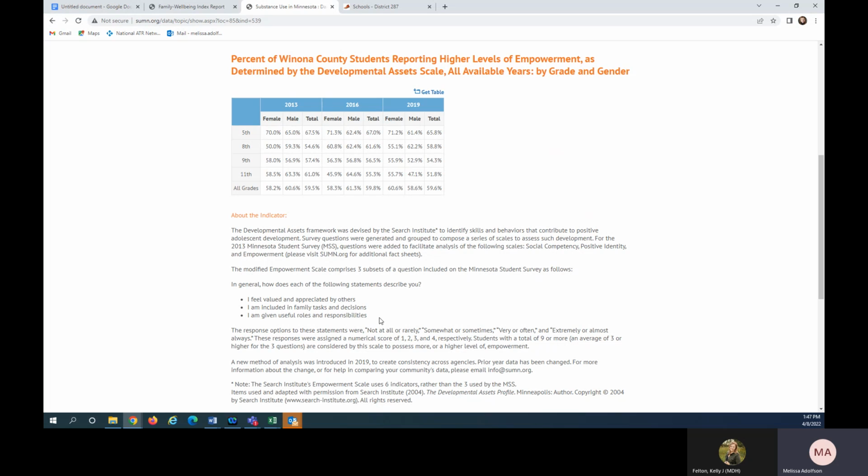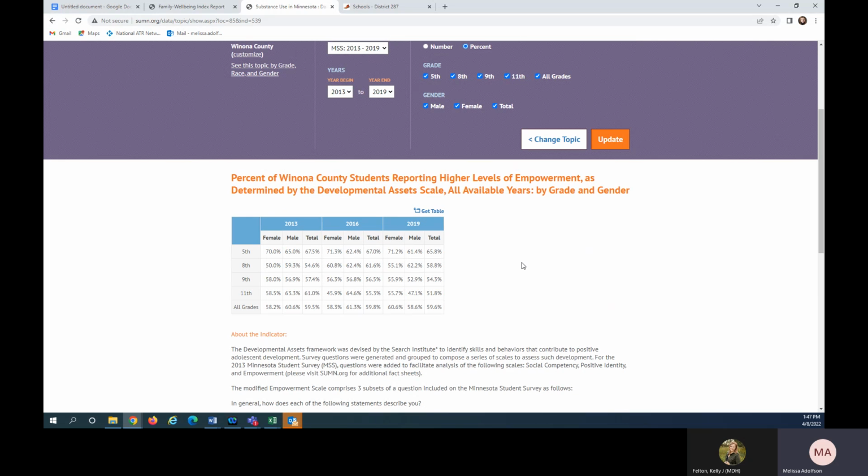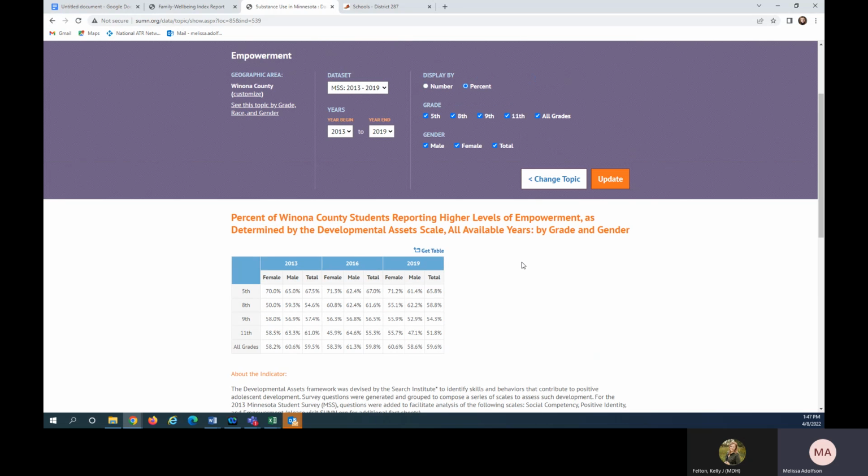So again, if you visit the Minnesota Department of Education portal to look for local data on risk and protective factors, you'll find individual level percentages for students feeling valued and appreciated, being included in family tasks and decisions, and given useful roles and responsibilities. Whereas the SUMN website will show you a composite measure of empowerment for students in your district.